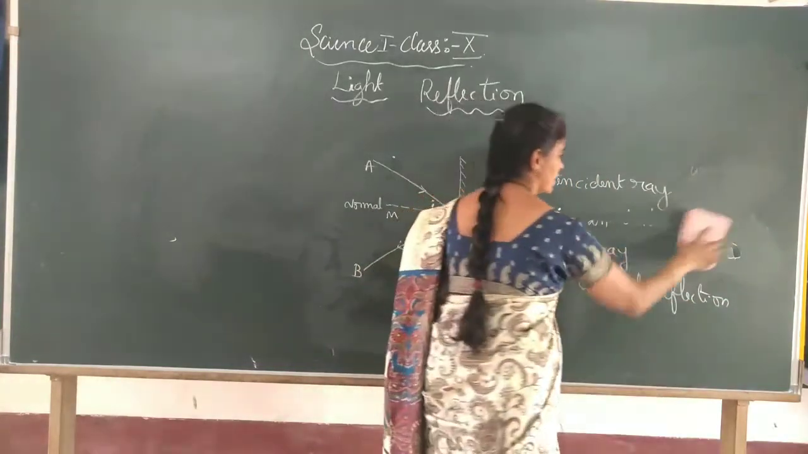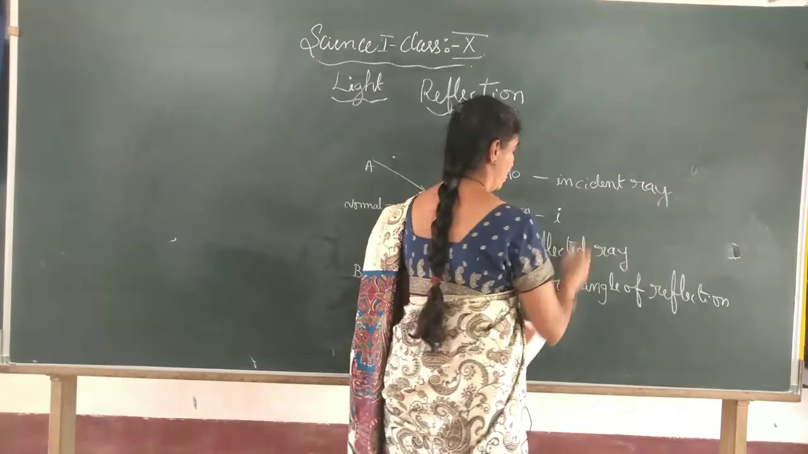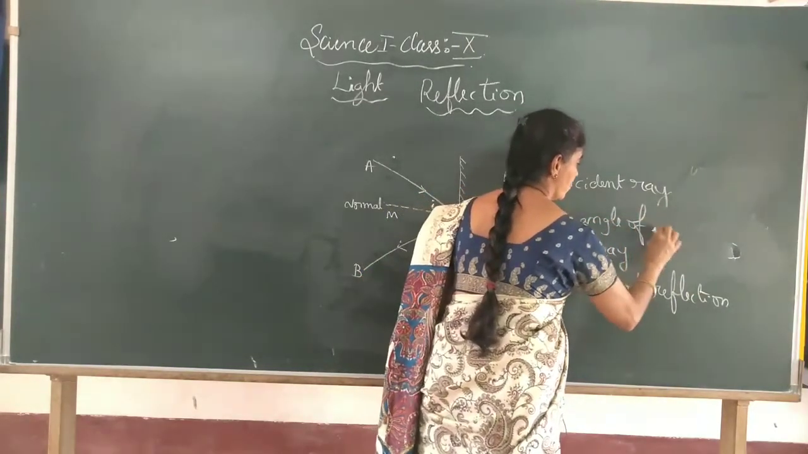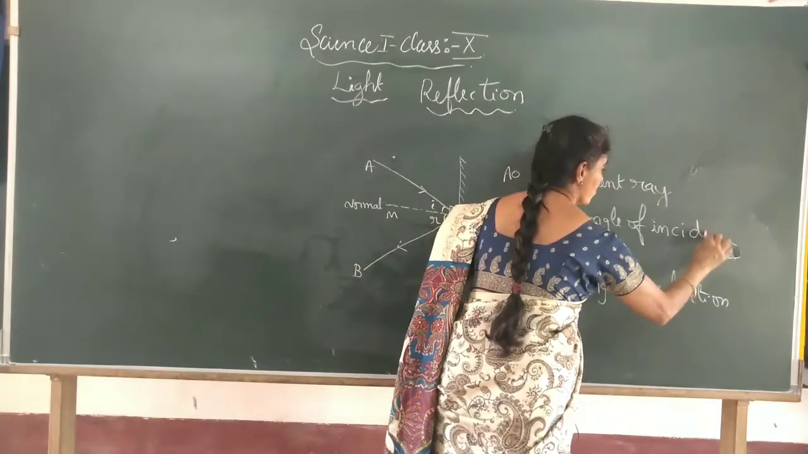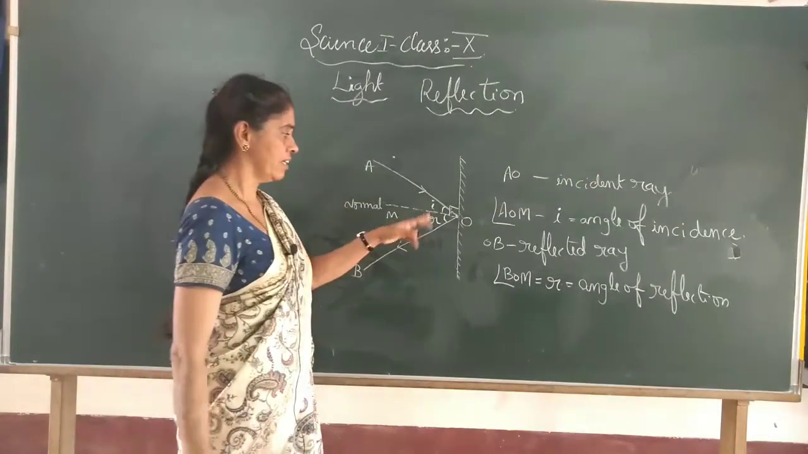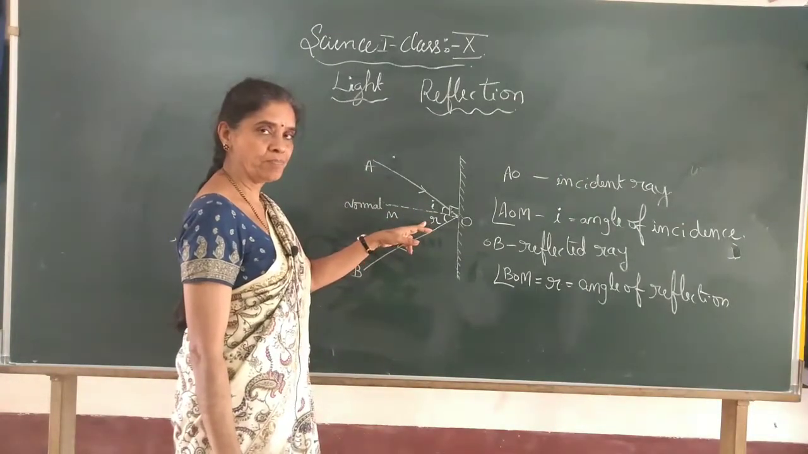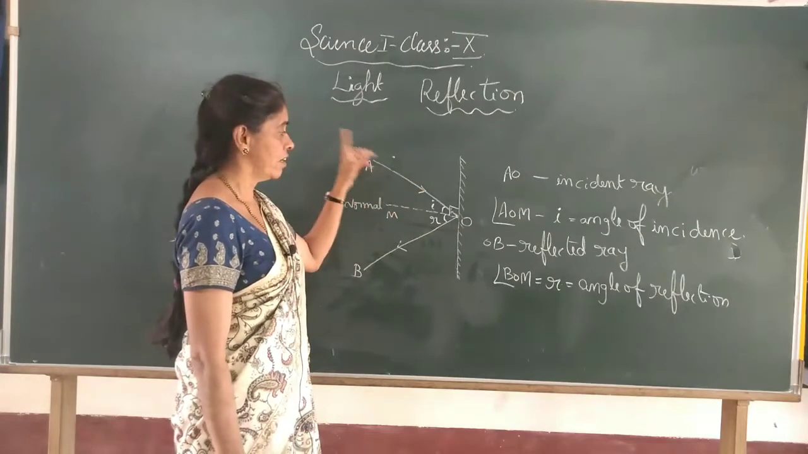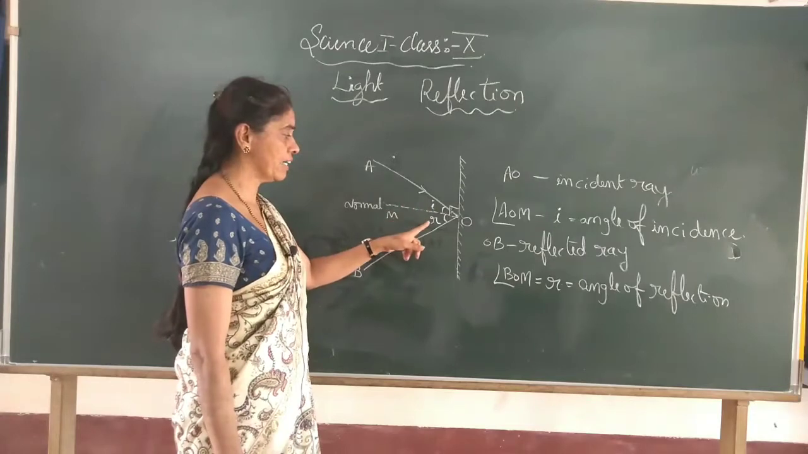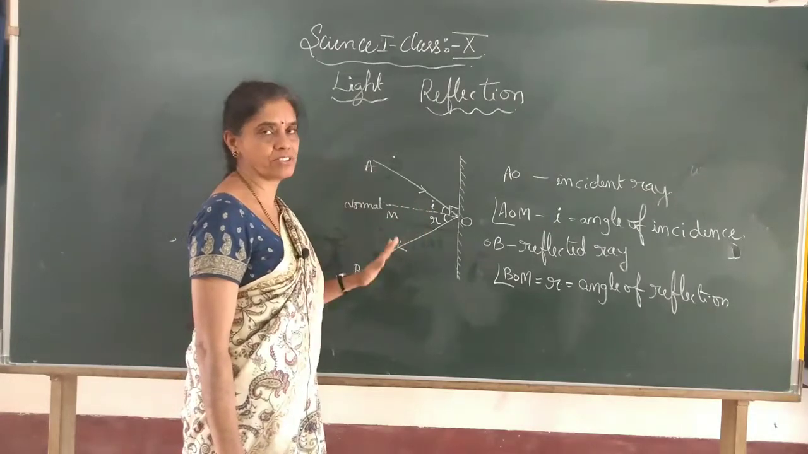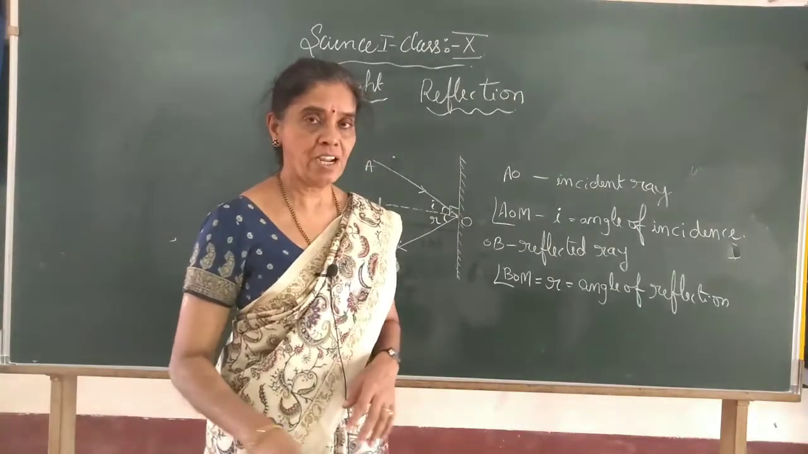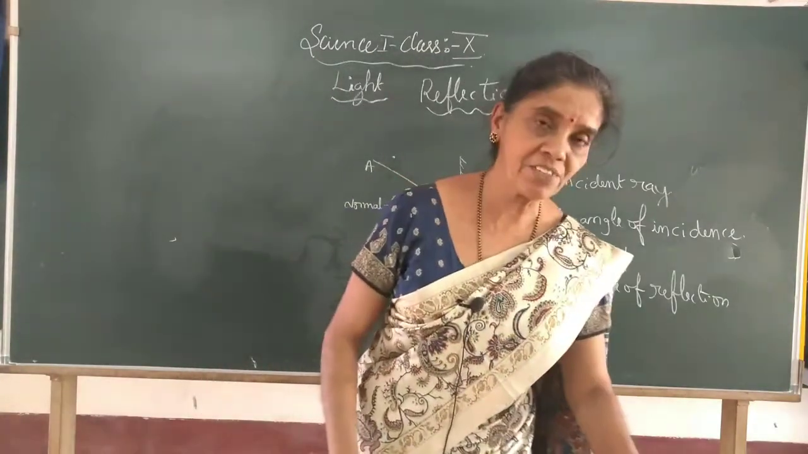Angle of incidence I, angle of reflection R. One of the laws says angle of incidence I is equal to angle of reflection R, always. This is one of the important laws of reflection, and it holds for all reflecting surfaces.